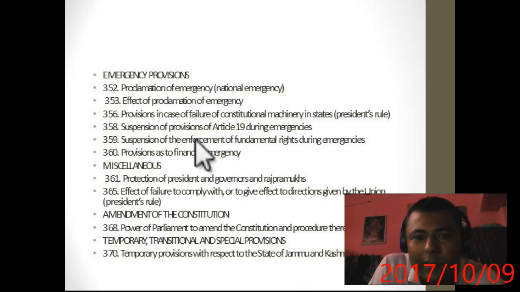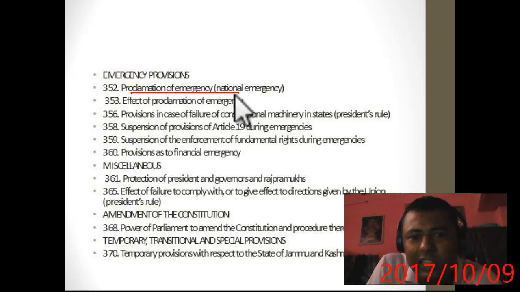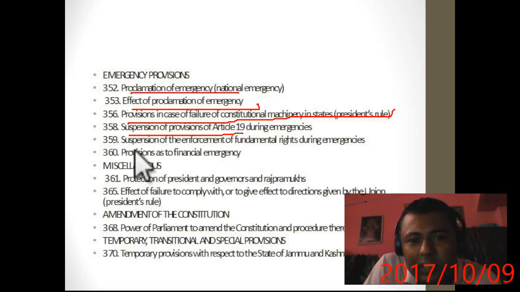Okay. Now emergency provisions. 352, proclamation of emergency, that is national emergency. 353, effects of proclamation of emergency. 356, power in case of state failure, that is President's rule or state emergency. 358, suspension of provisions of Article 19. 359, suspension of the enforcement of fundamental rights during emergency. And 360, that is financial emergency. Just remember, Article 365 is also related to that.